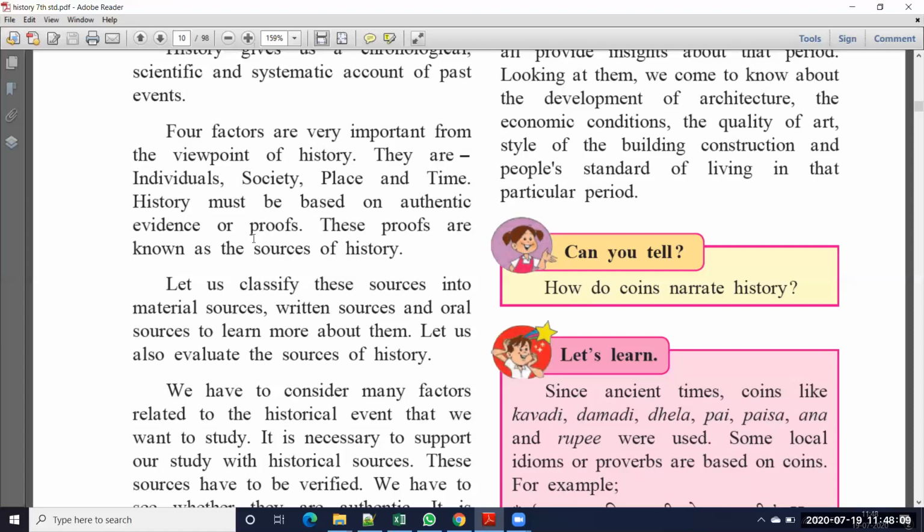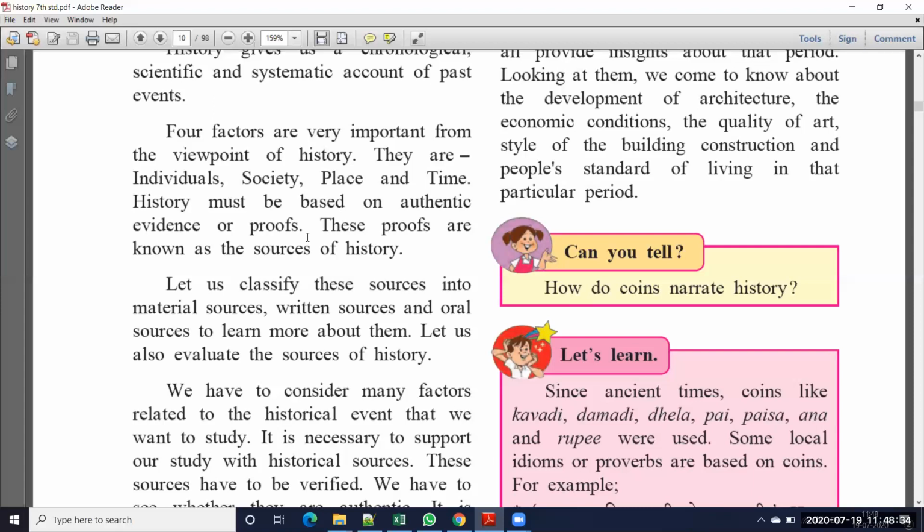History must be based on authentic evidence or proof. When you are learning about any history, you should take evidence and proof. Without proof you can't believe it is the truth. Suppose someone is telling a story about Shivaji Maharaj, say your grandparents, and you don't know whether it is right or wrong.